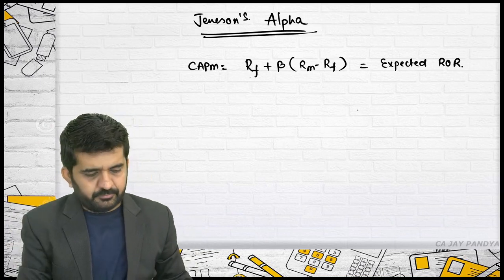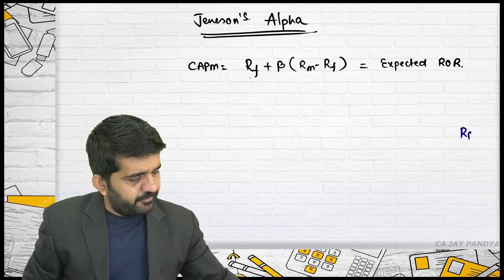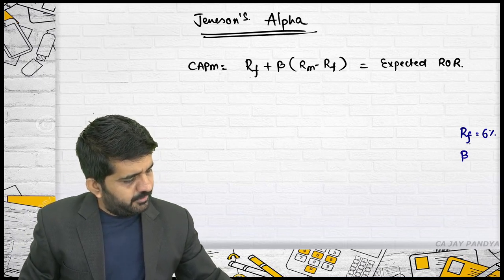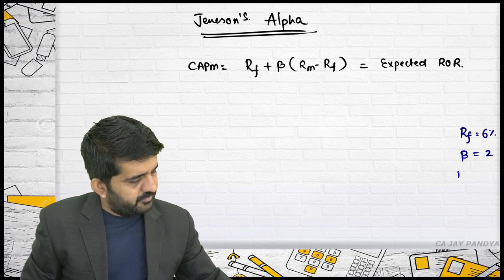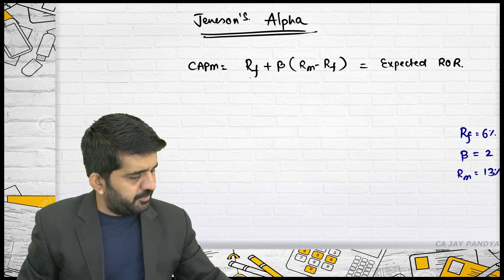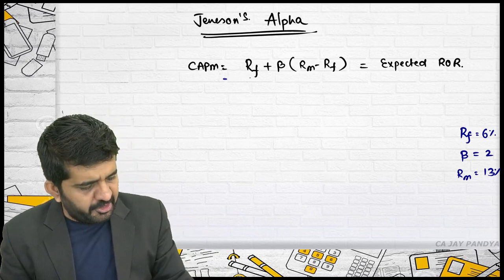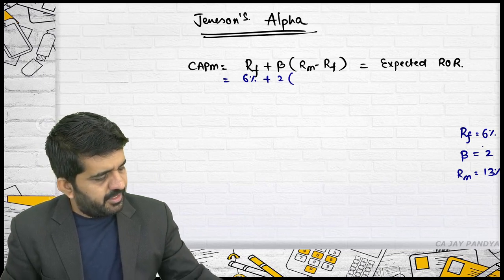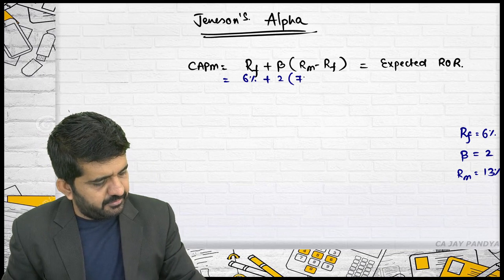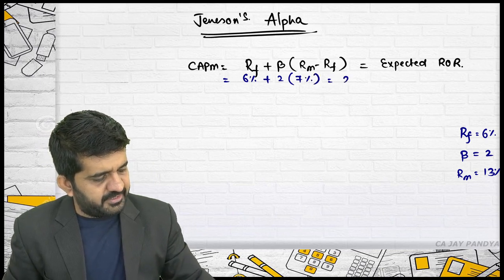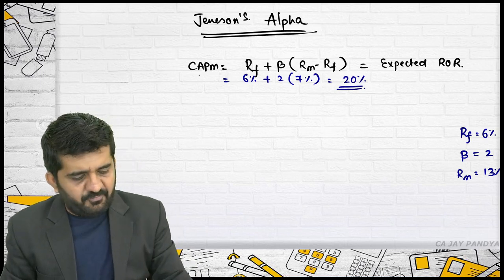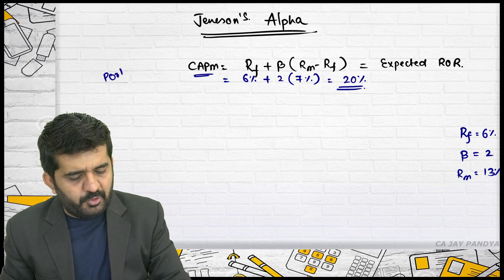This is my expected rate of return, not actual. Let me take some data. RF is equal to 6%, beta is equal to 2, and RM is equal to 13%. Let me put it in CAPM. It is 6% plus beta 2 into (RM minus RF) which is 7. 14 plus 6 is 20% expected rate of return. This CAPM formula I have used for portfolio A.